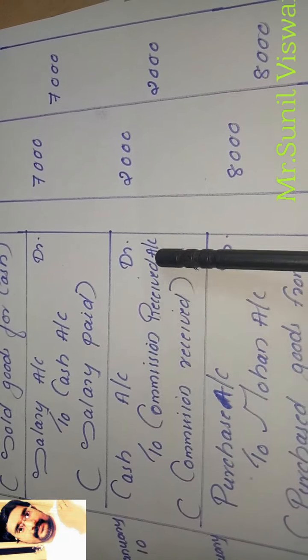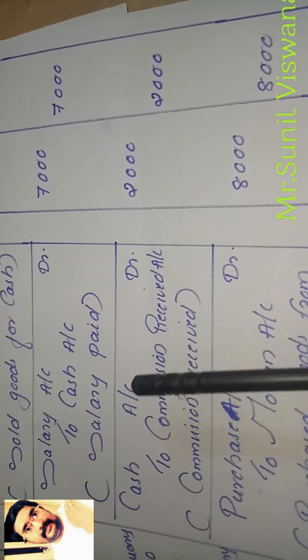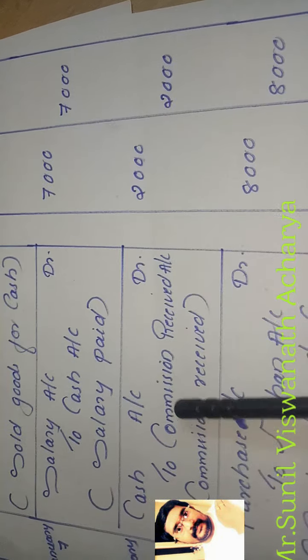Cash increases, so we debit the cash account. Commission is the revenue, and the revenue rule is credit, so to commission received account, 2,000. For any revenue you receive, remember the journal is cash account debit to that revenue. Suppose interest received: cash account debit to interest received. Rent received: cash account debit to rent received. Discount received, and any other revenue received, works the same way. Narration: commission received.